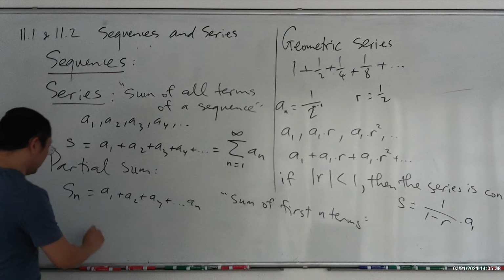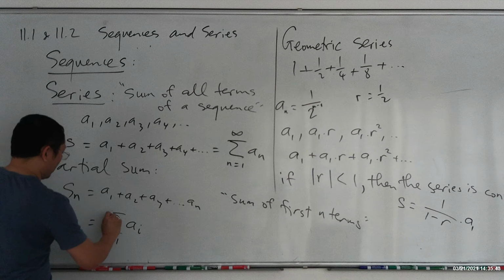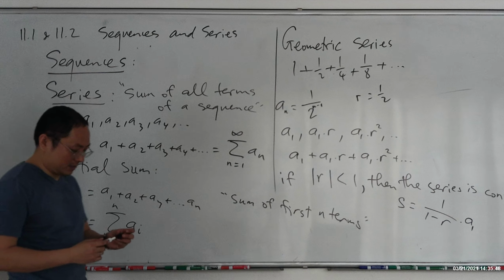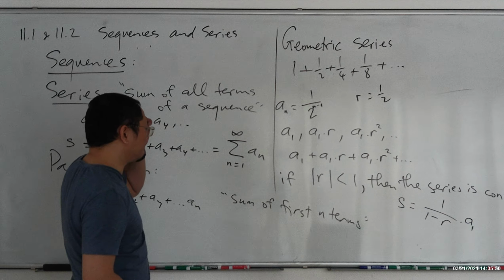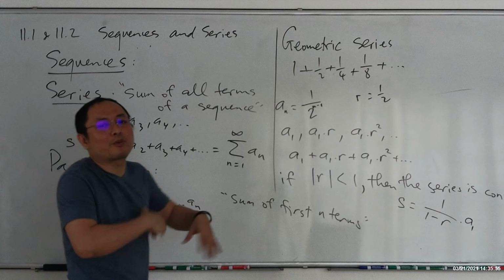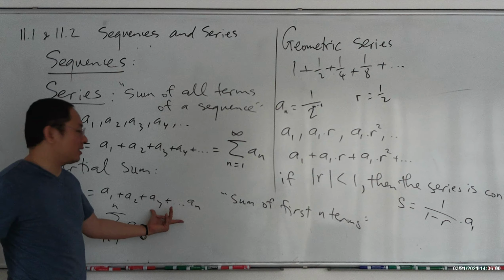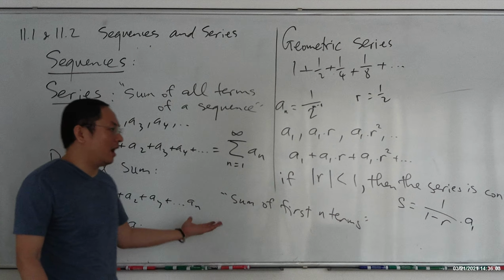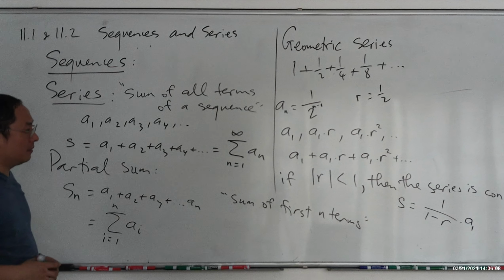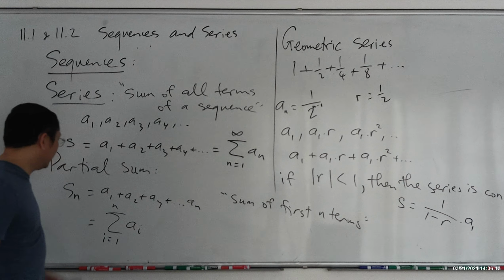Okay. And in short, this is the sum of A sub i, i running from 1 to n. So A1, A2, A3, A4, A5. Why do we need that? Because, as I say, if you know that the series is convergent but you don't know the exact sum, how do you approximate the sum? You add up like the first 1,000 terms, or the first 100 terms, then you have a pretty good approximation of the infinite sum, because the infinite sum may be hard to find. And this is called the partial sum.